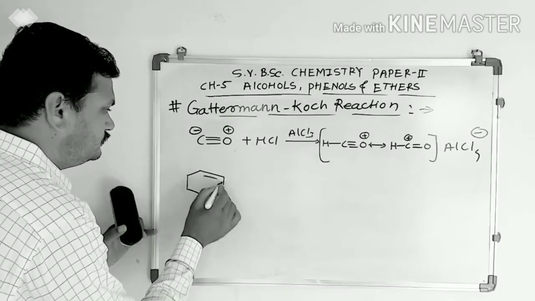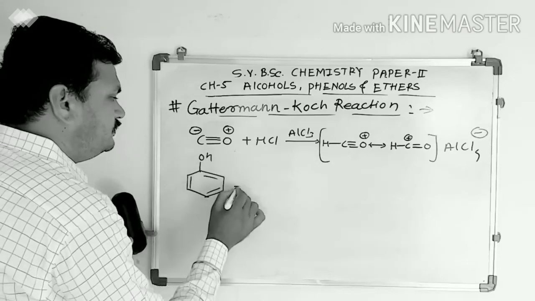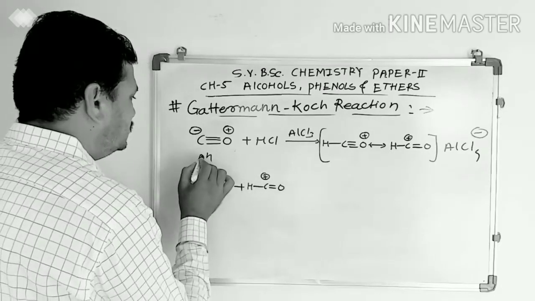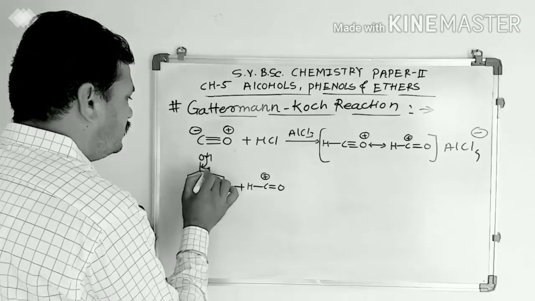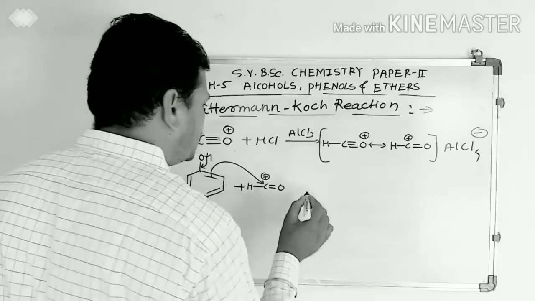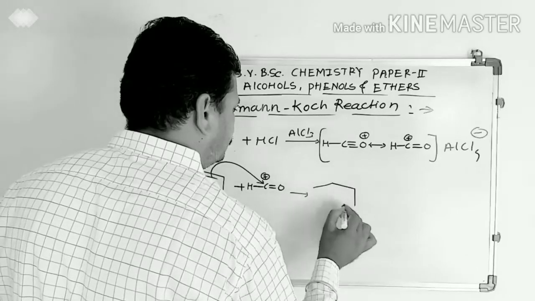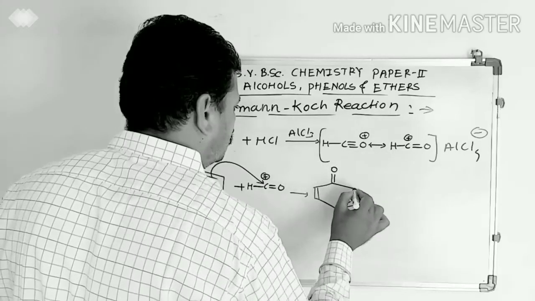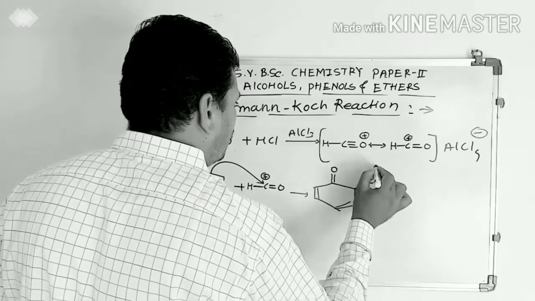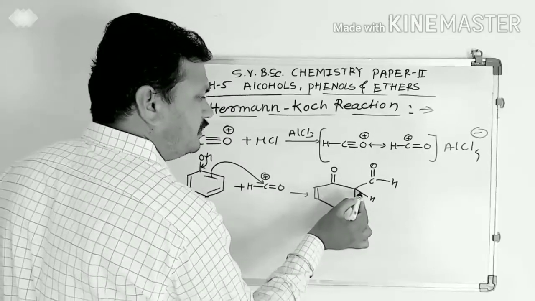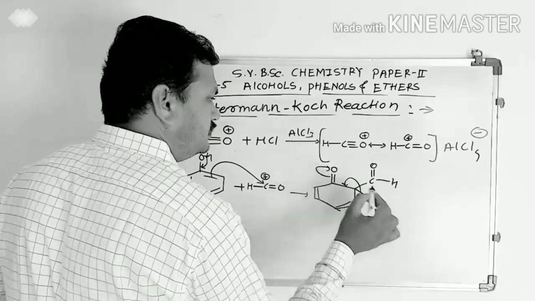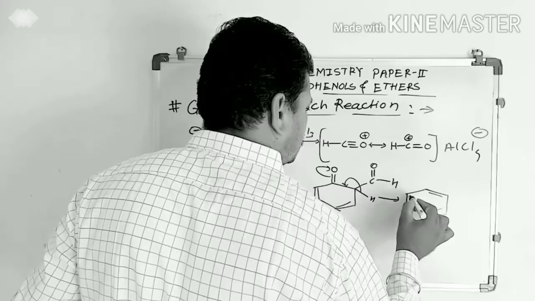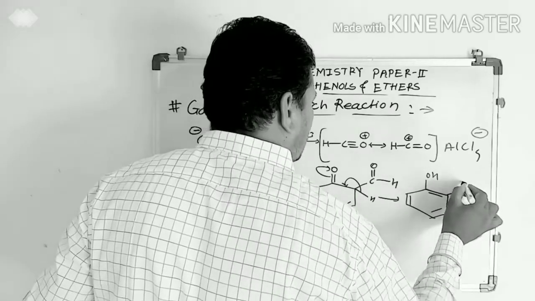When phenol reacts with this electrophilic reagent, first this bond breaks here, attack of this bond on this electron deficient carbon and formation of the intermediate, with double bond O, H, C double bond O, H. Then re-aromatization like this, and we get our product, salicylaldehyde.